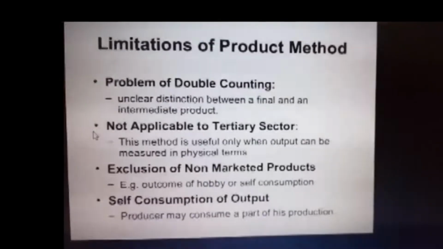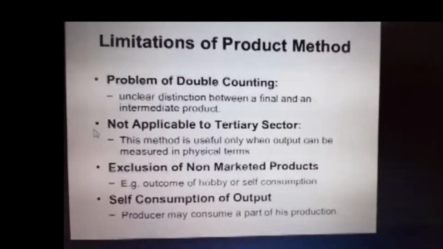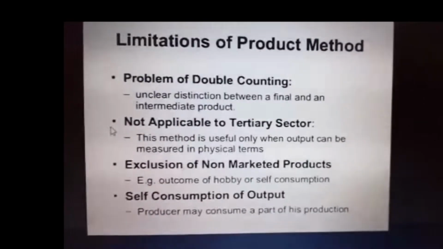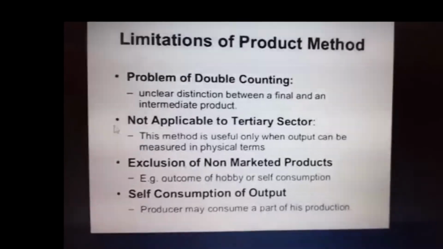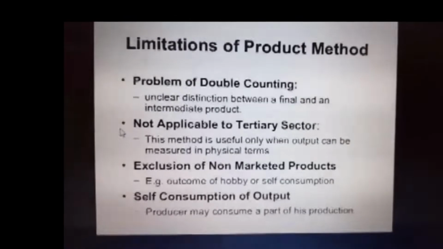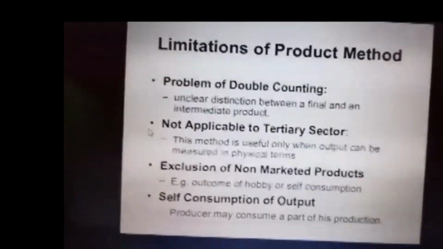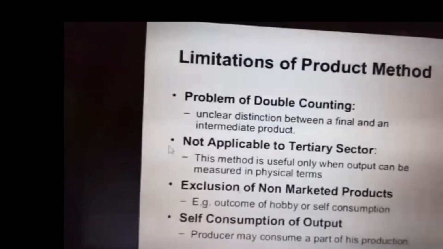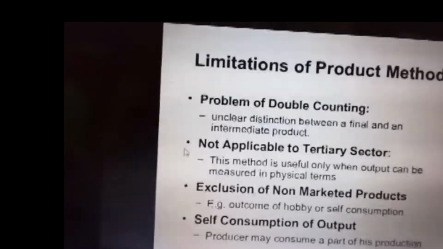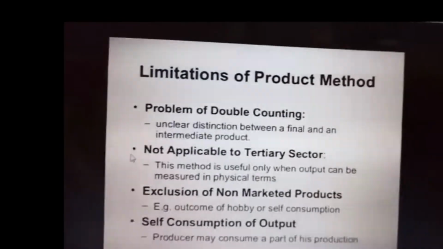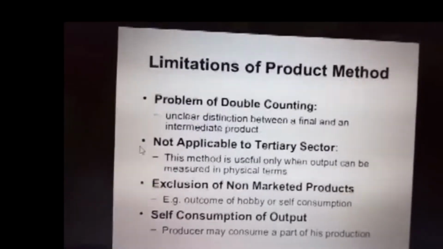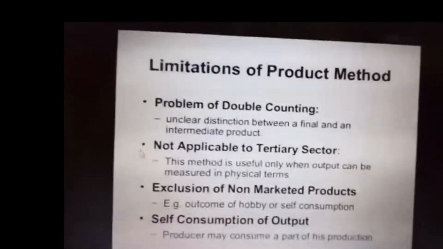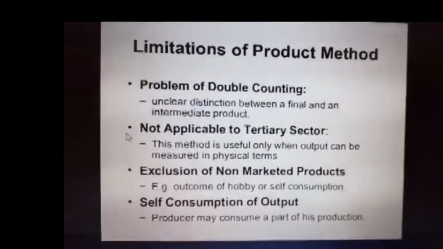The remaining limitations are: it's not applicable to the tertiary sector, it does not take into account non-marketed products, and self-consumption of output is not taken into account. One more given in your book is that durable goods are not taken into account, and the sale and purchase of second-hand goods are not taken into account. These are all given as precautions in your book.